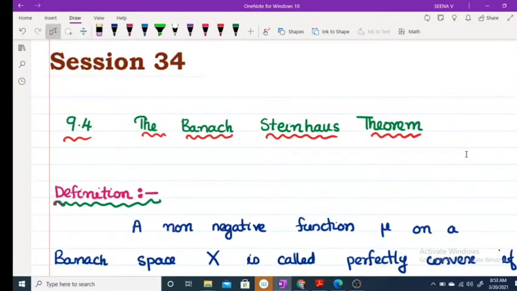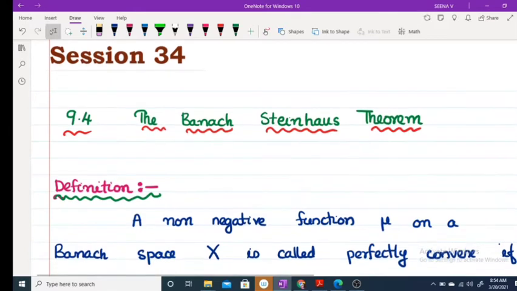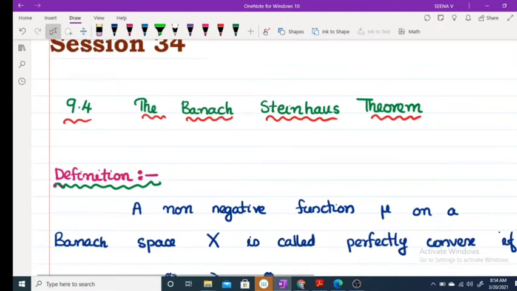Hi, good morning. Today we are going to start our next section, section 9.4, the Banach-Steinhaus theorem. This theorem is also known as the uniform boundedness principle or uniform boundedness theorem. Before we start the theorem, we are going to discuss some definitions and one theorem that will help to prove our Banach-Steinhaus theorem.